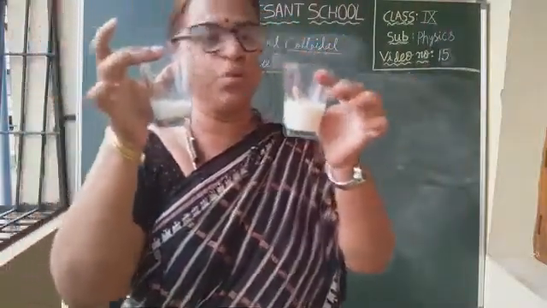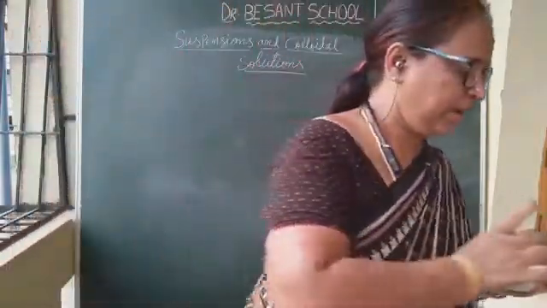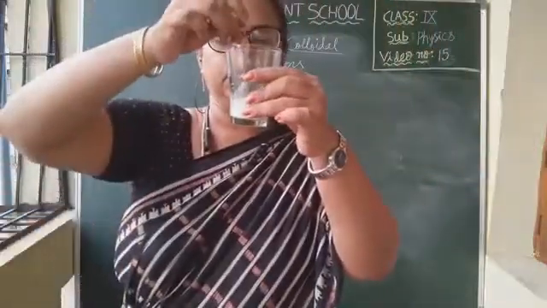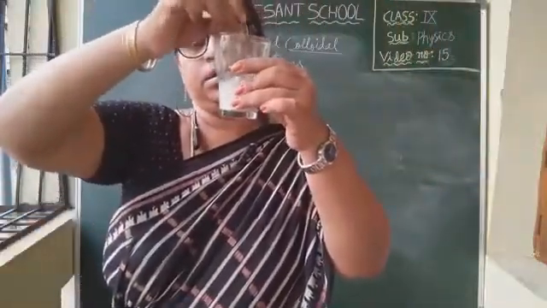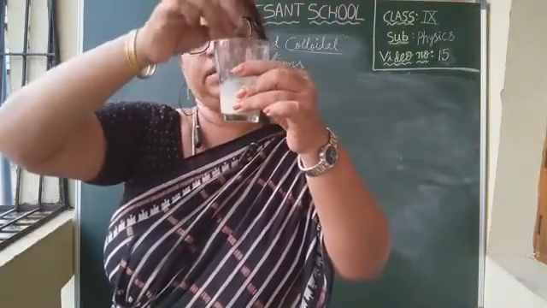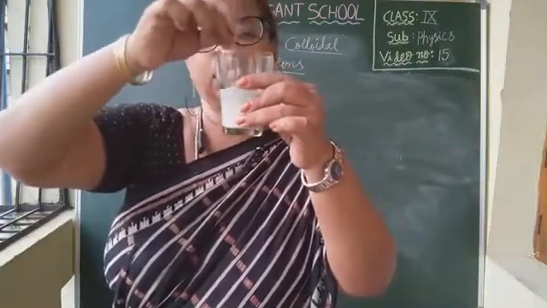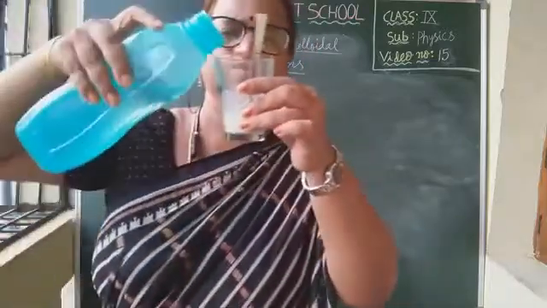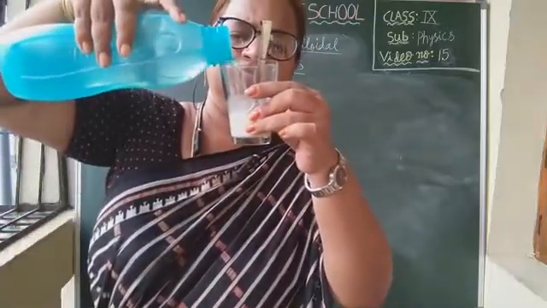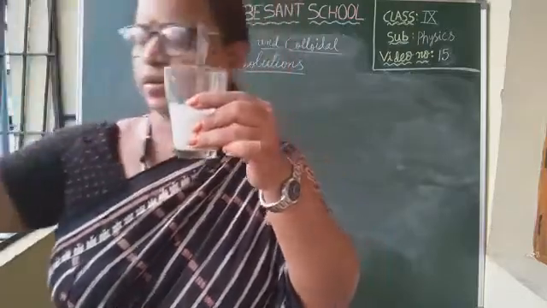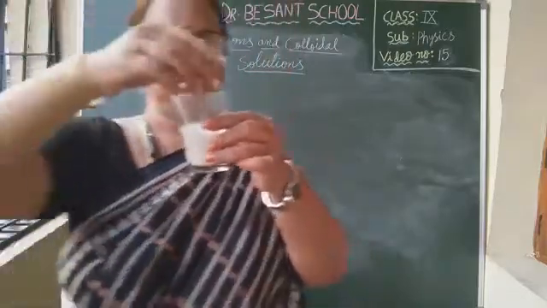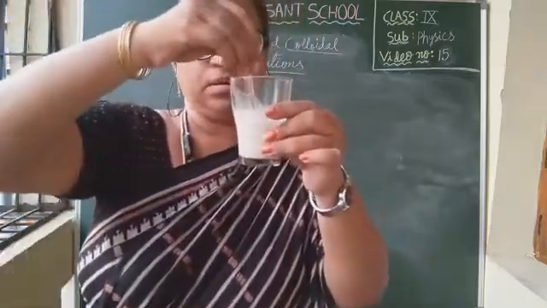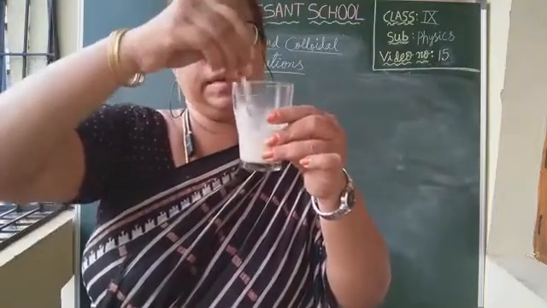Now we will stir both of them. First I will stir this chalk powder. I'm stirring this chalk powder in water. Let me add some more water, clearly visible for you. Fine. Now I am stirring it.